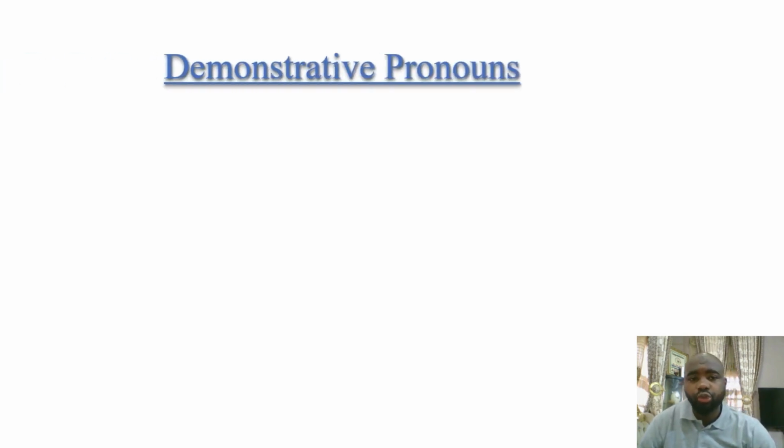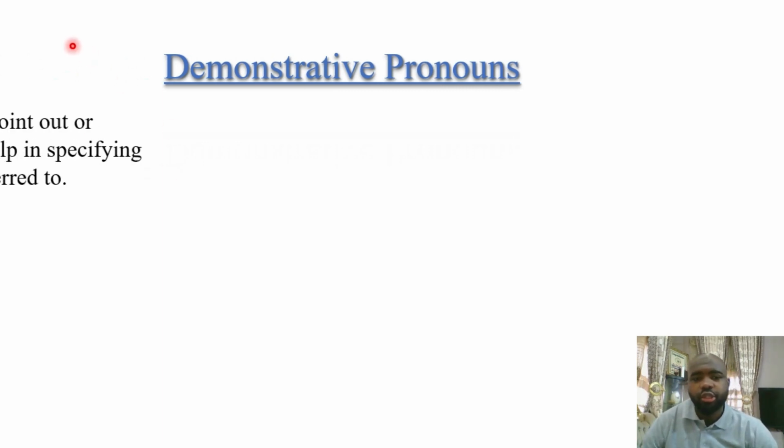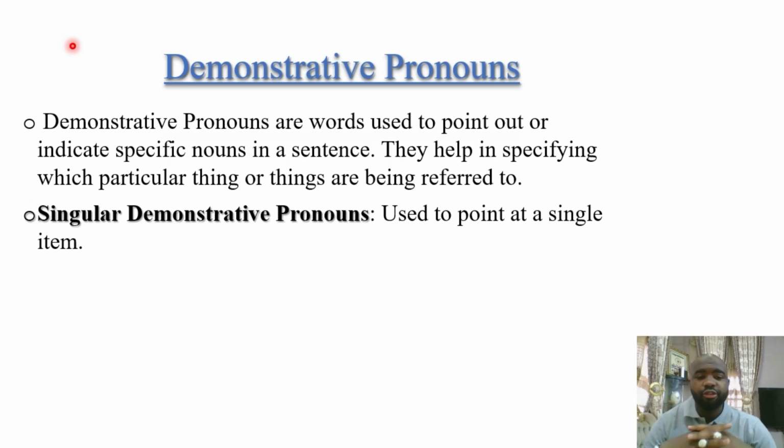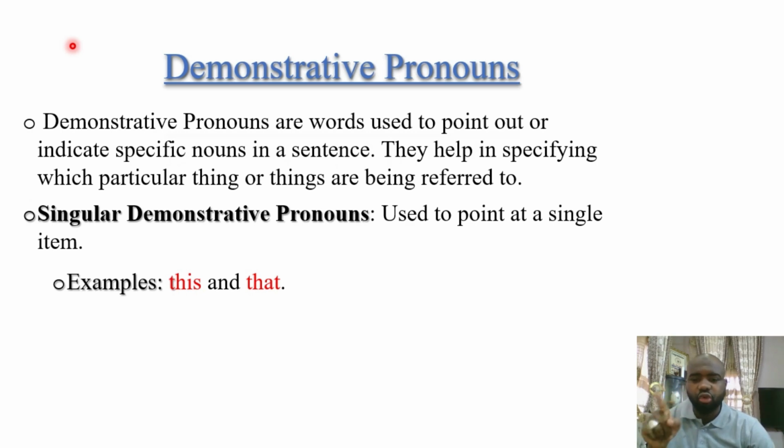Fine. Now let's continue with the demonstrative pronouns. What are demonstrative pronouns? These are used to point out, like pointers, to indicate specific nouns in sentences. They help in specifying which particular thing or things are being referred to. Let's see the examples here. We have the singular demonstrative pronouns. They are used to point out a single item, like what? This and that. They are pointers. You point to this particular thing here, or that.